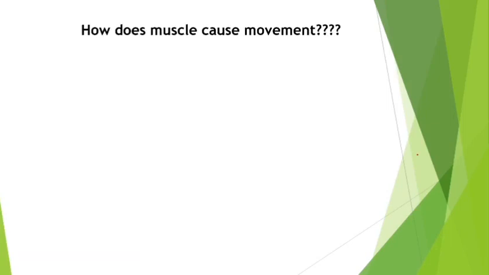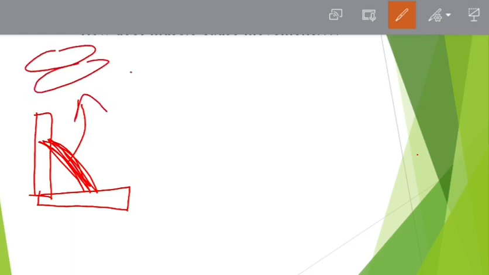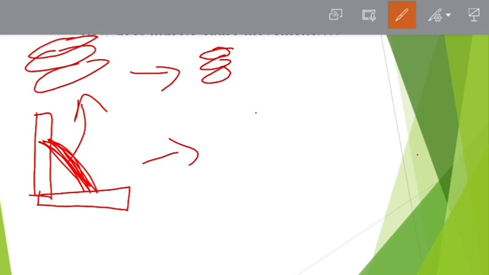Also, can we stop the digestion process in the stomach? Let's say I got up today in the morning, I ate something, and then I decide that I don't want to digest it. Well, it does not work like that. We have to digest it. The stomach will digest it with or without our will. So we cannot stop our heartbeat, nor can we stop movement in the stomach. These two are not controlled by us, but the movement of the hand is controlled by us. So we can say that different muscles are responsible for different movements. We will study different types of muscles in this tutorial.